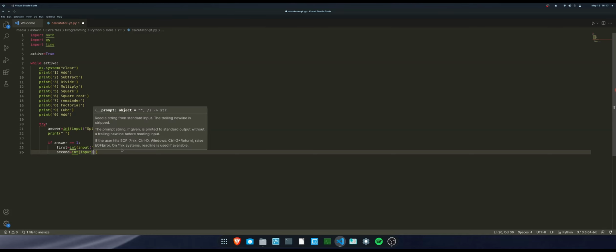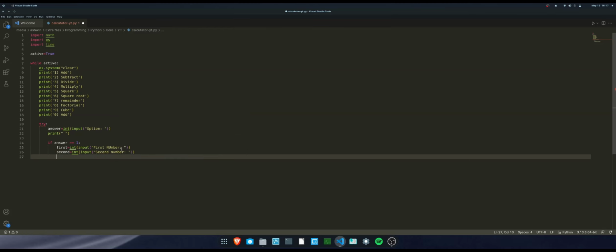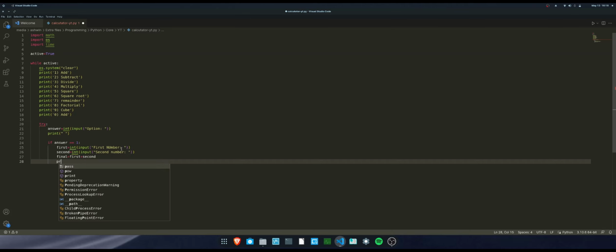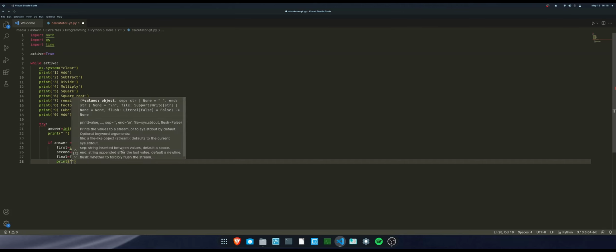So let me just finish this line of code over here. Second number, and let's also put a semicolon over here. So now we have two numbers from the user. So what we are doing is, if the user wants addition, we are going to get the two numbers to be added by the user. We are going to create another variable called final, which is going to be the addition of the first and the second number. And finally we are just going to print out the answer. Let's print out the answer, and it's going to be an integer.